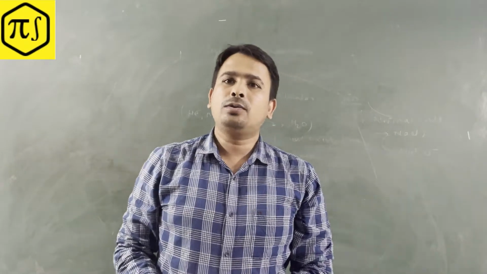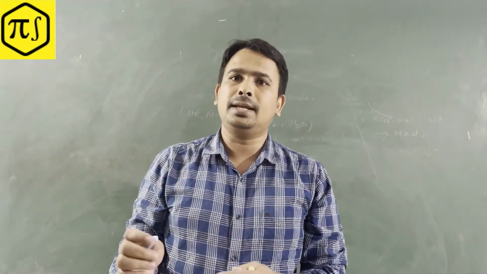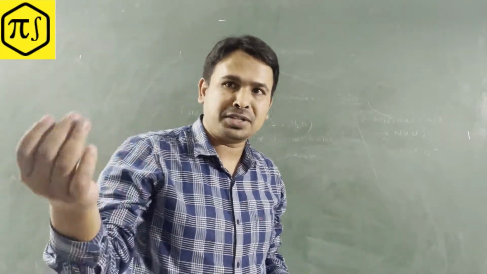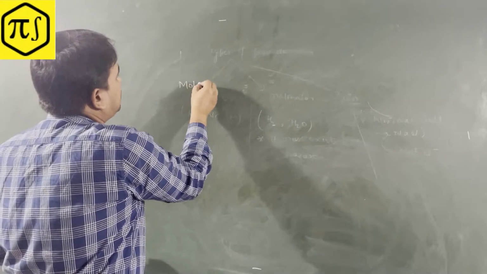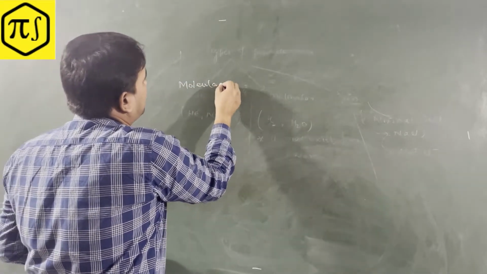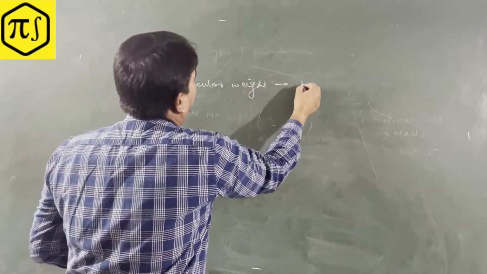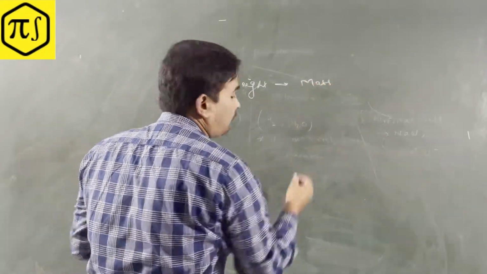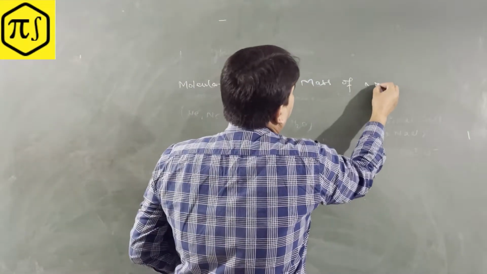Okay guys, that's the different types of particles. Now we are going to define different types of weights. We learned the terms, so we'll go fast. Molecular weight: mass of a molecule. Simple.